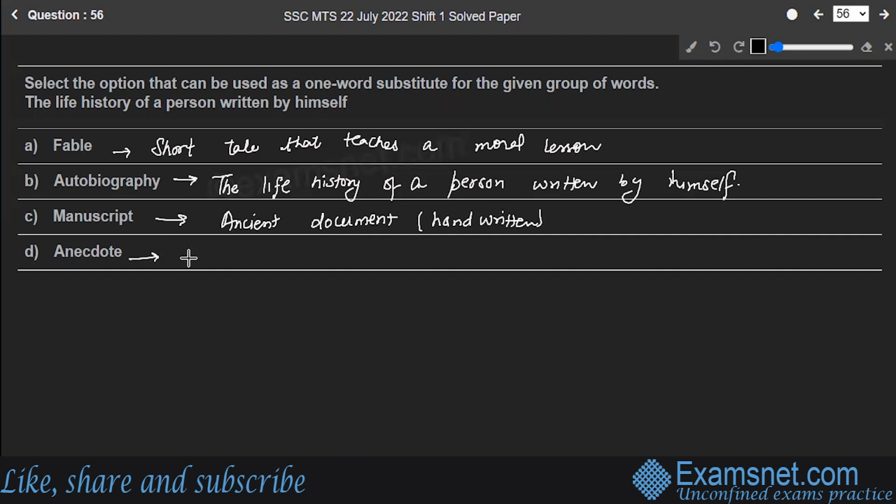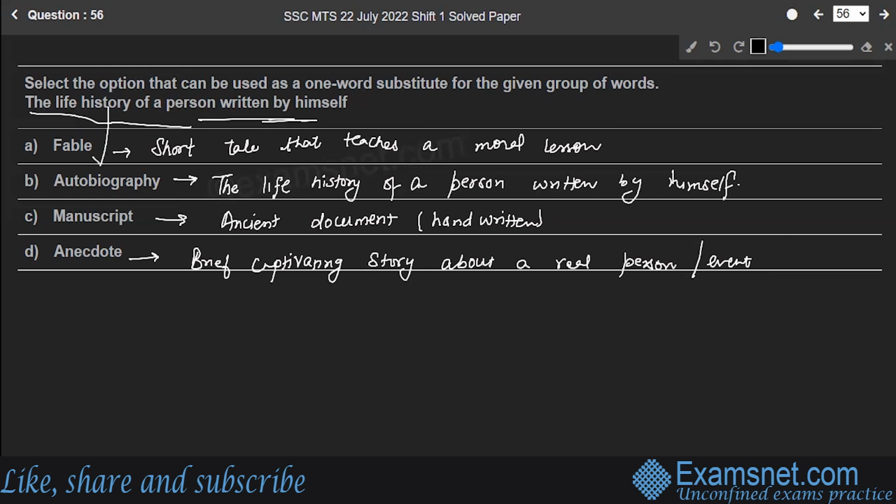It means a brief, captivating story about a real person or event. So, looking at that, life history of a person which is written by himself is autobiography. Option B is the correct answer to the question. Hope you are clear. Let's move to the next question, number 57.